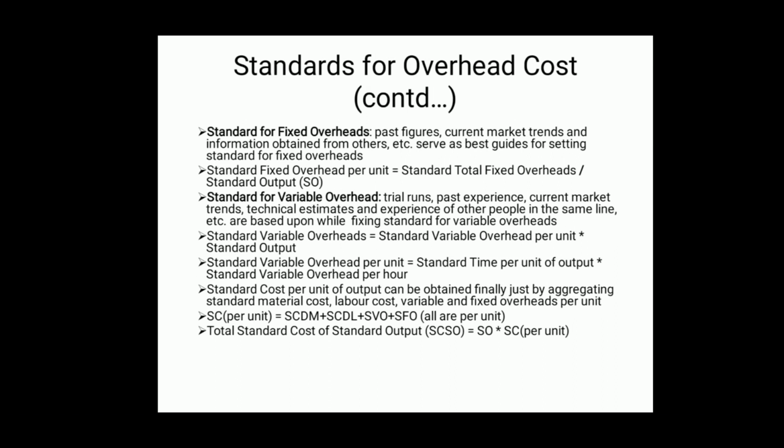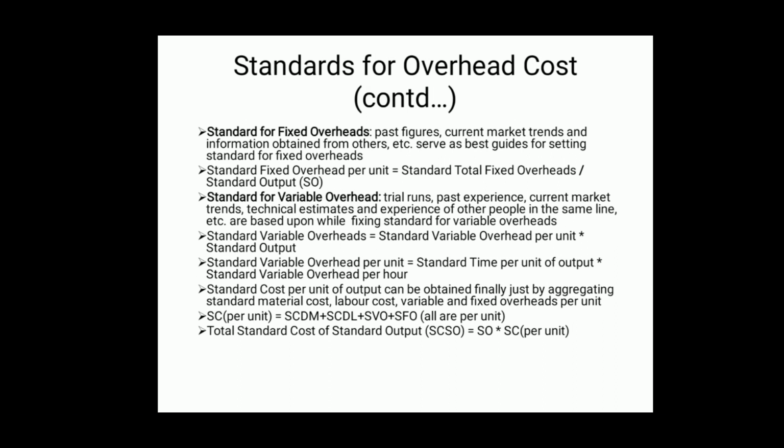Now, how to find standard variable overhead per unit? Standard variable overhead per unit is equal to standard time per unit of output, that is fixed here. Standard is fixed, standard time required per unit of output. When multiplied by standard variable overhead per hour, that is also fixed in advance, when these are multiplied, what we get is standard variable overhead per unit. When standard variable overhead per unit is multiplied by standard output, which is also fixed in advance, we will get